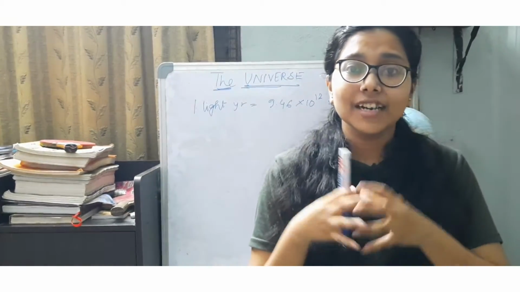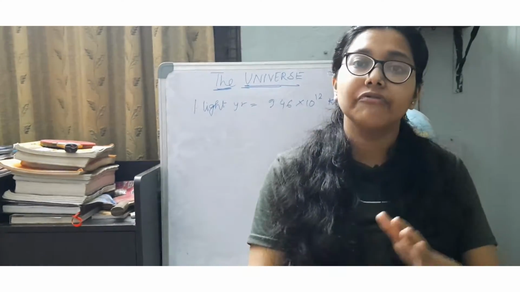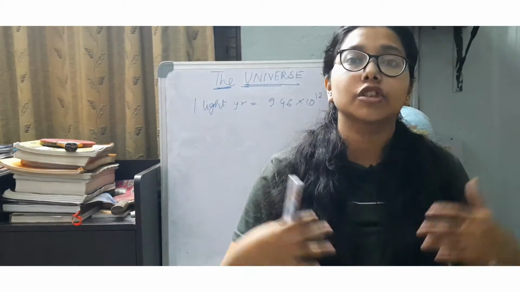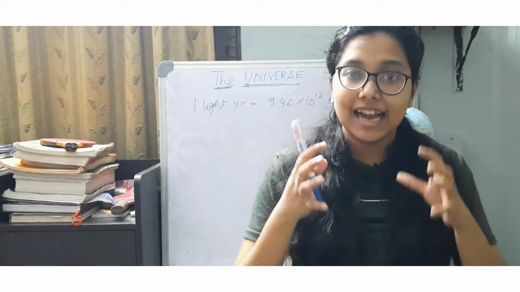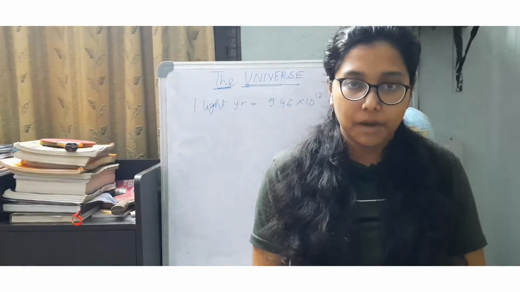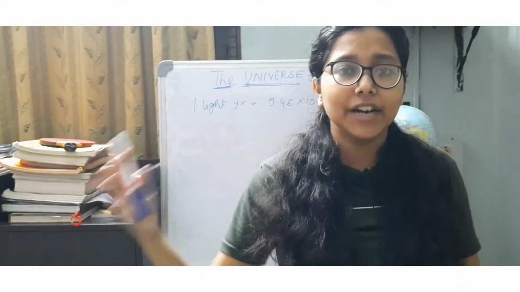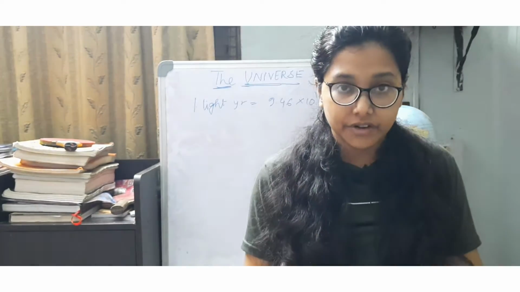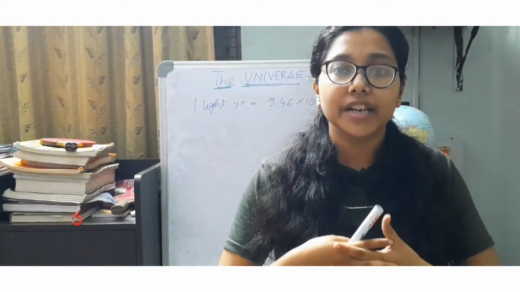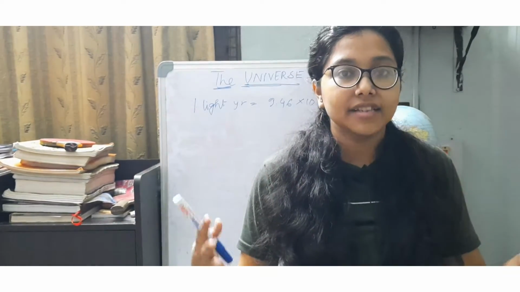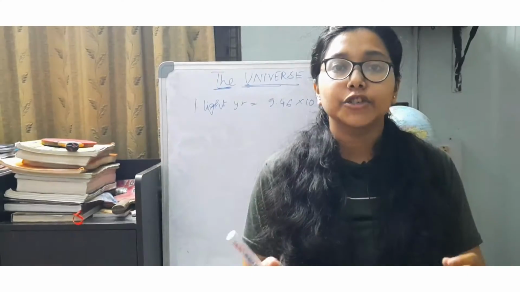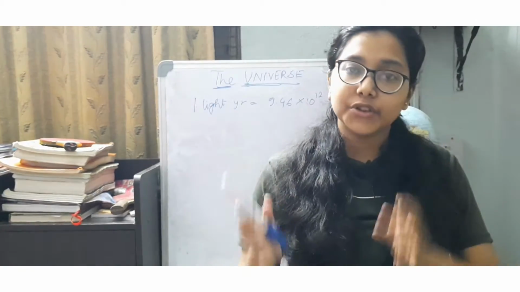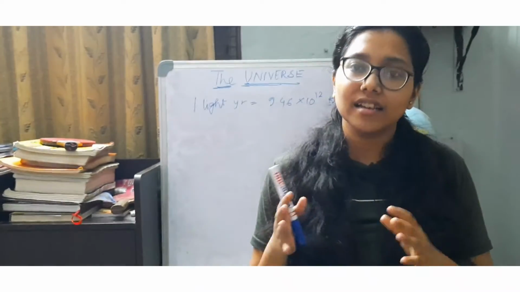So at a certain point of time, this condensed mass exploded, and every matter that was present inside it flew apart to different places, and that became the origin of the universe. This condensed mass, which split out to different places after the explosion, created the origin of the universe. This is often known as the Big Bang theory.